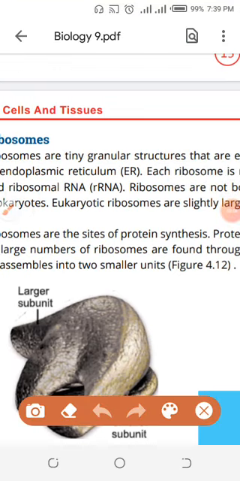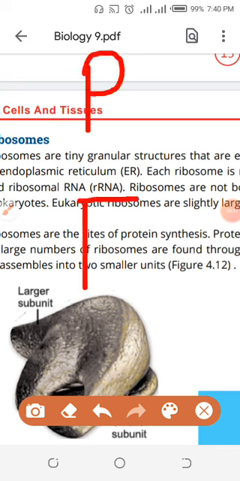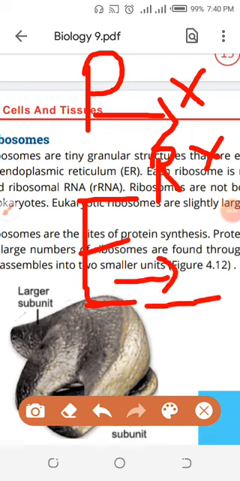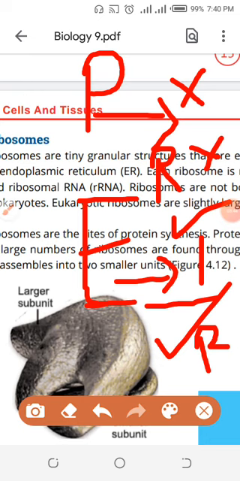What is the benefit to the ribosomes? They do not consist of membrane. If the ribosomes are without membrane, what benefit will they get? They will be present in prokaryotes as well as in eukaryotes. Reason: in prokaryotes only the structures which are without membrane will be present, and ribosomes are without membrane. In eukaryotes, both types of structures will be present, with membrane and without membrane, so ribosomes will also be present in the eukaryotic cell.